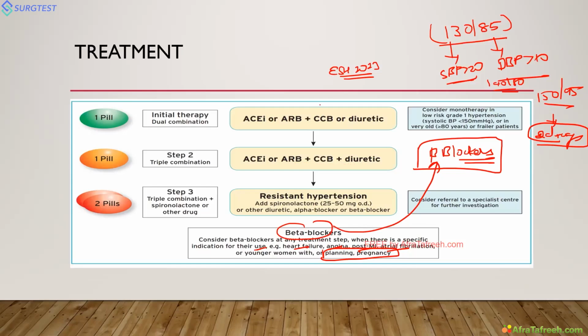So the 2-drug combination you see here: ACE or ARB plus CCB or diuretic. Then all 3. Then for resistant hypertension, you can add spironolactone or other drugs, alpha blocker, beta blocker. But in the recent guidelines, beta blocker has come here. You can add it at every step.